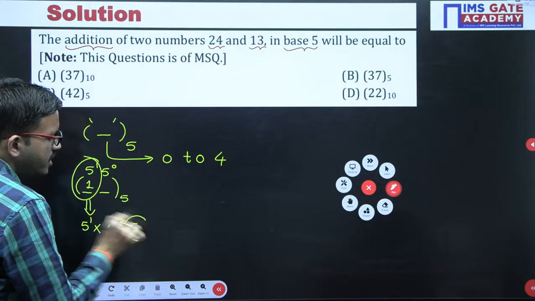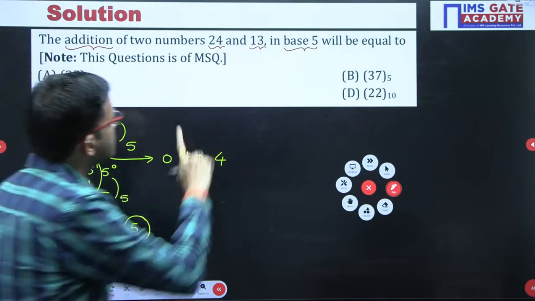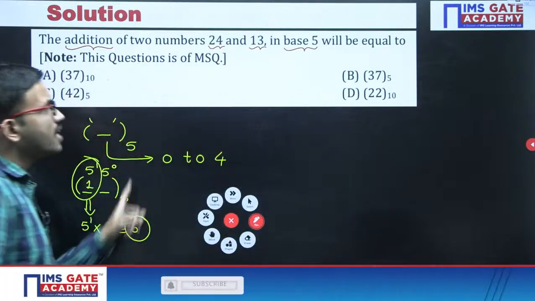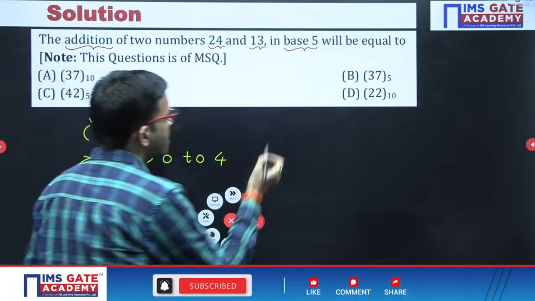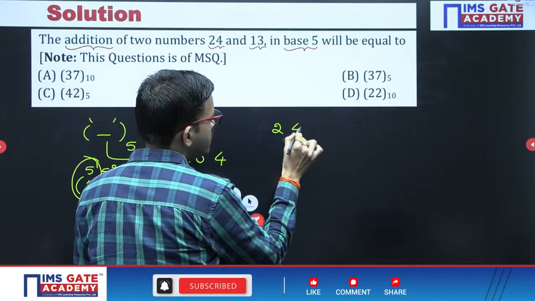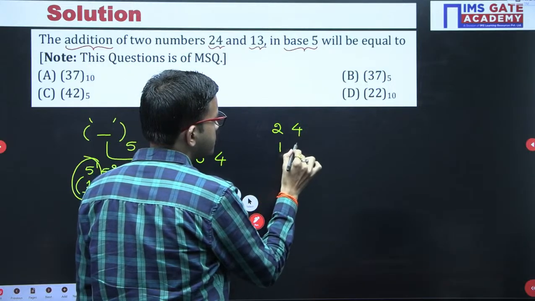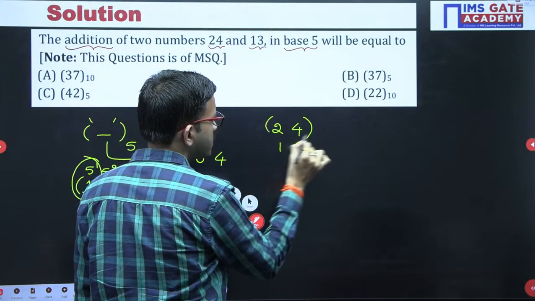So this is a very, very important conclusion point. Once you know this property, after that you can easily solve this question. Here we are having 2, 4 and then 1, 3. Both belong to the base 5 number system.